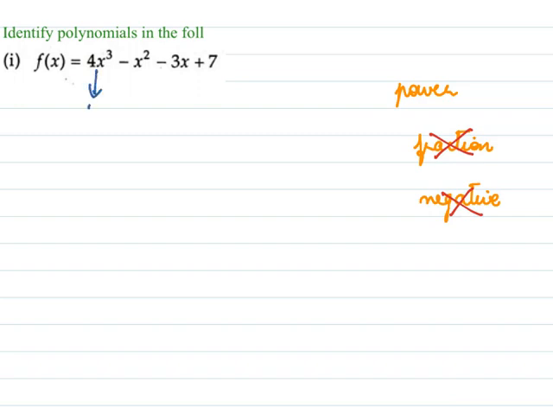The power of this is 3, the power here is 2, here is 1, and this is x raised to 0, so the power is 0. And thus we see none of them are negative. This is 3, it is not negative nor is it a fraction. 2, not negative nor is it a fraction. 1, not negative nor fraction. 0, not negative nor fraction. So we can say that f of x is a polynomial.